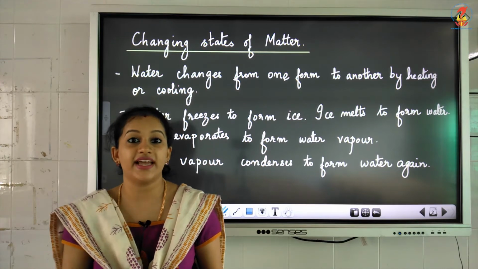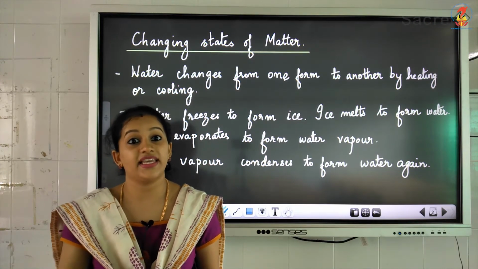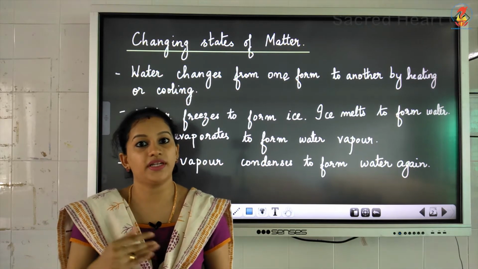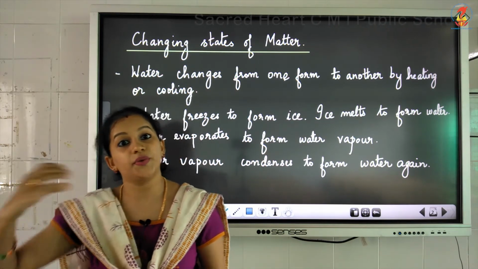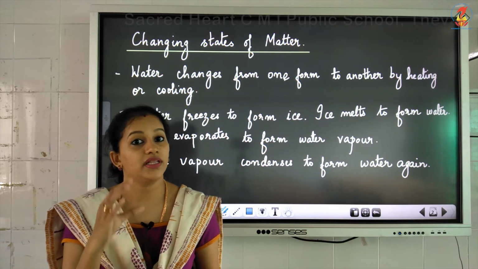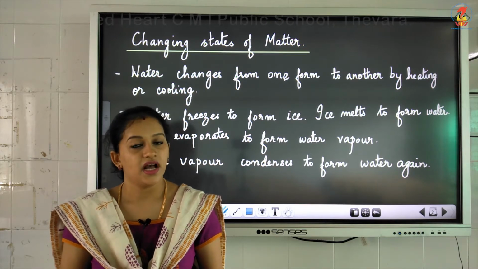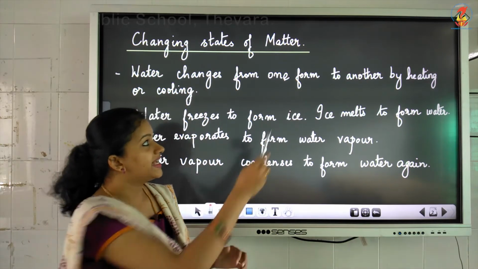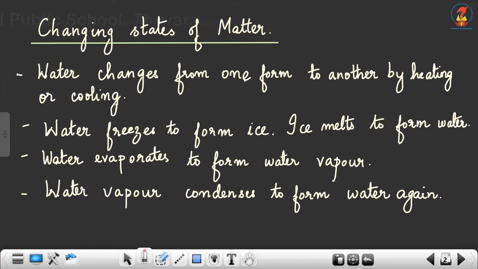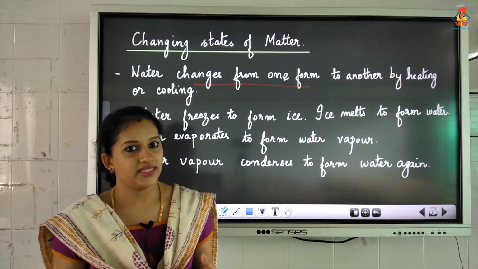So now you have seen that water can be present in any form, isn't it? It can be either in the solid, liquid or gaseous form. That means when you apply heat or when you remove heat, that is based on the temperature. Temperature means how cool or how hot a substance is. So when you heat or cool water, water will change its form from one form to another. When you kept the water inside the fridge, you are cooling it. So it turned into ice, isn't it, which is solid.